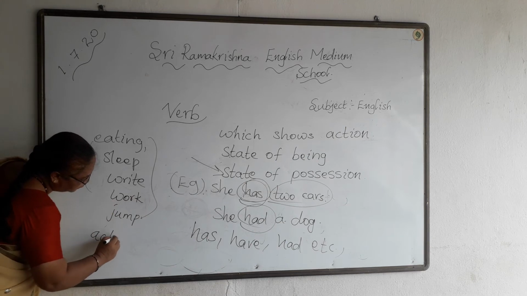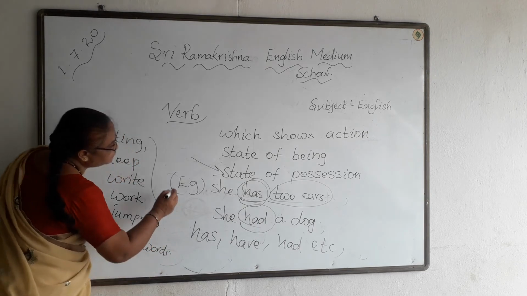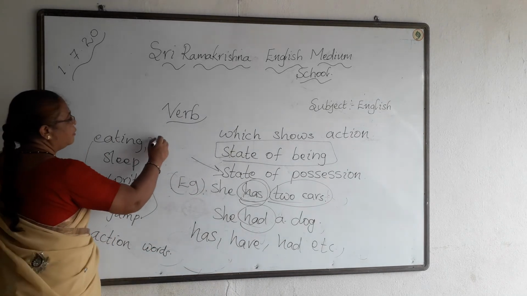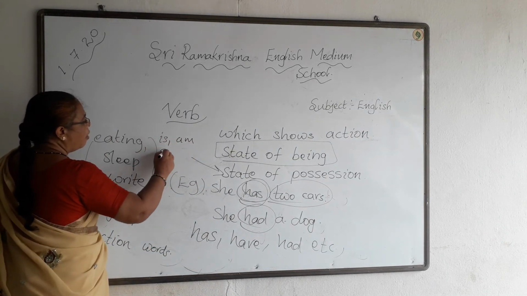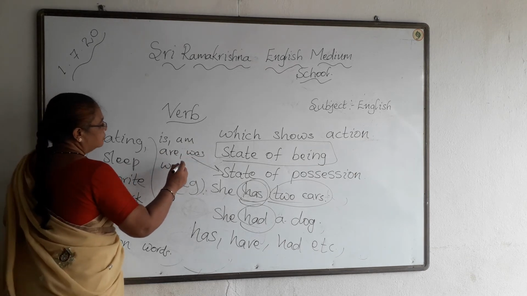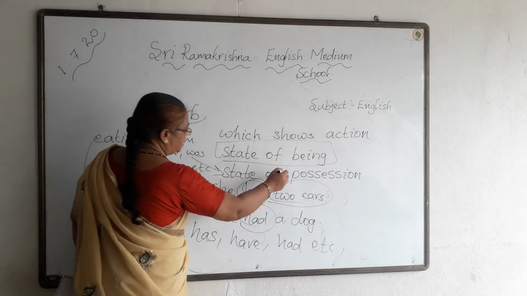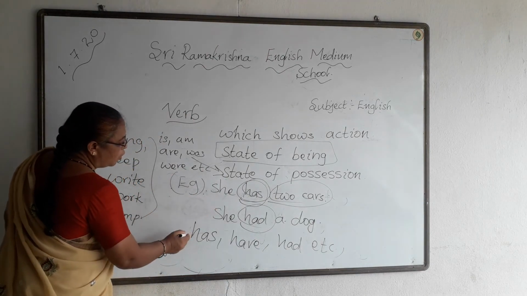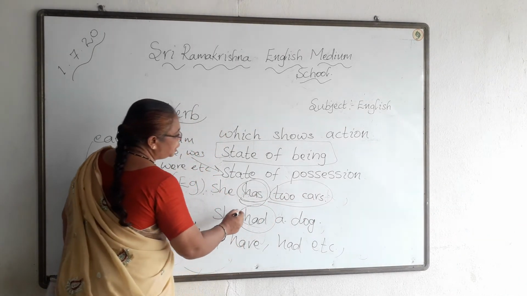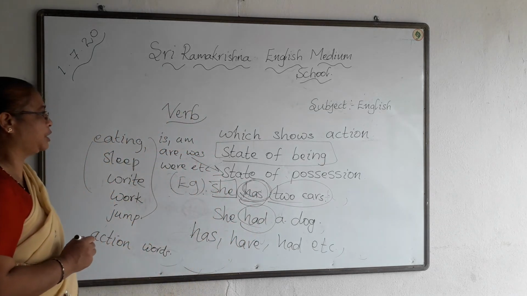The words which show the state of being come in the form of is, am, are, was, were, etc. The verbs which show the state of possession come in the form of has, have, had, etc. Example, she has two cars. She had a dog. Here has shows the possession.